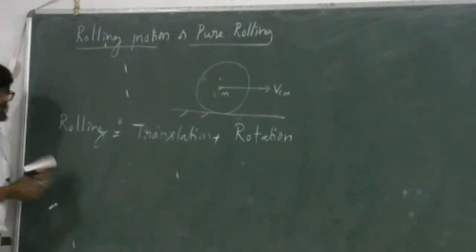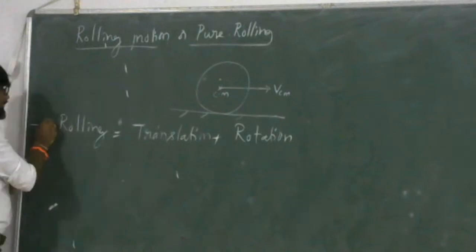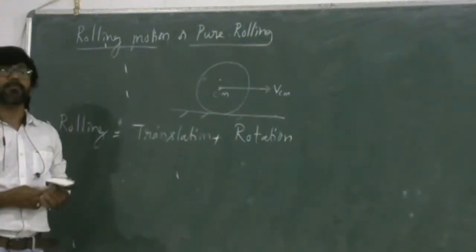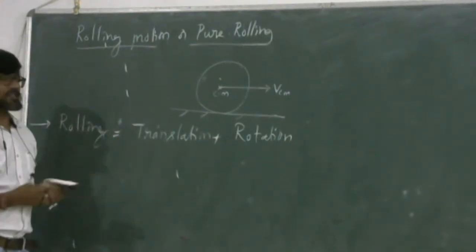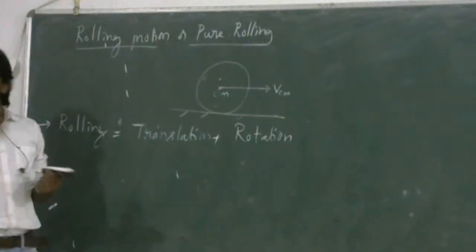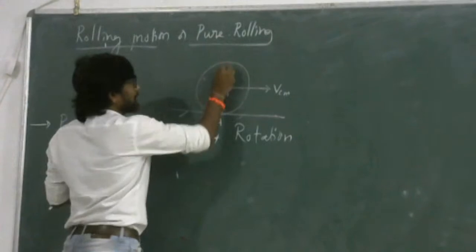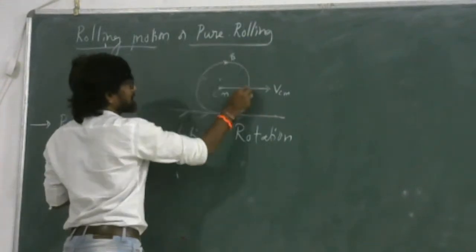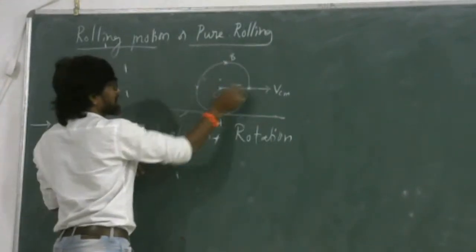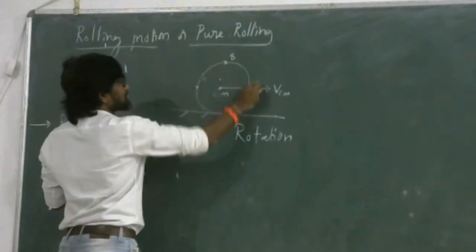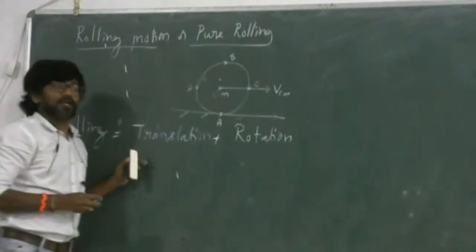Is it clear? Whenever a body is in rolling motion, here in this case we deal with a few simple points. We consider some points like here a point A, here a point B, and some intermediate points. Let us say this is A, B, C, D like this.